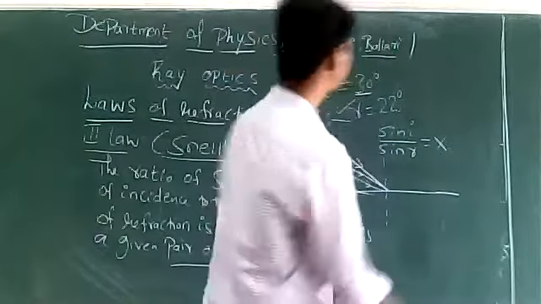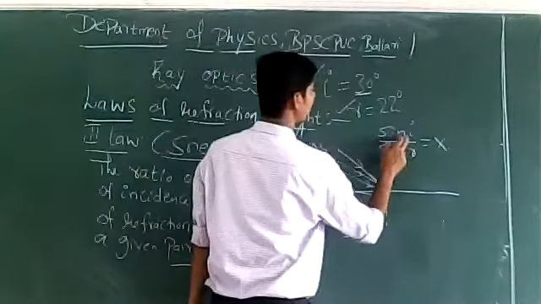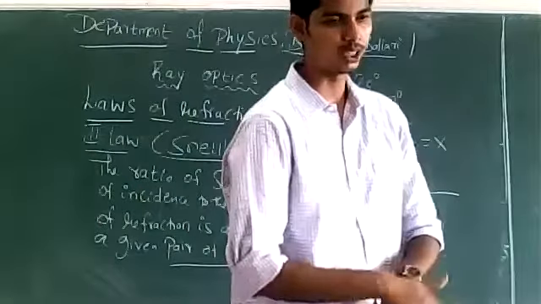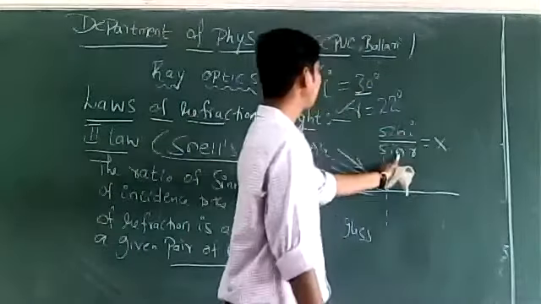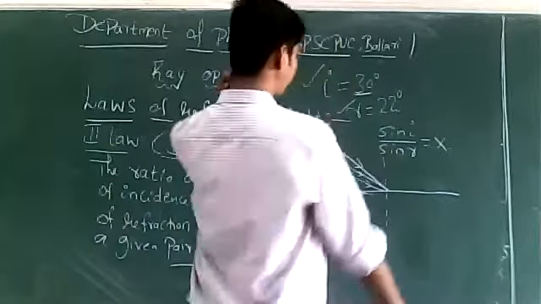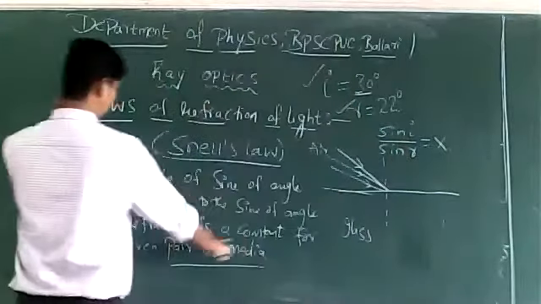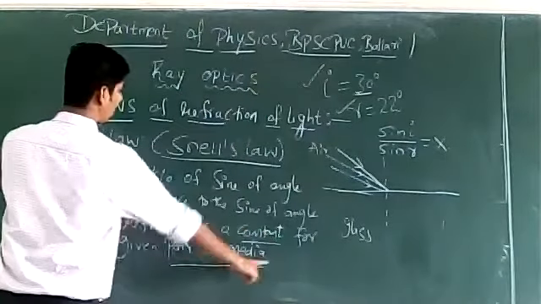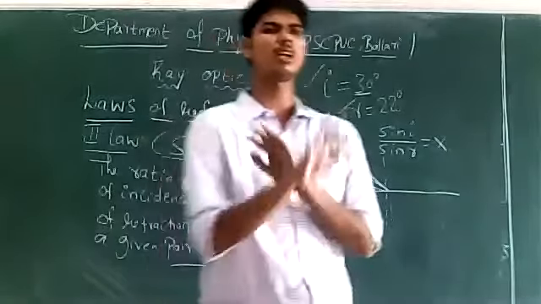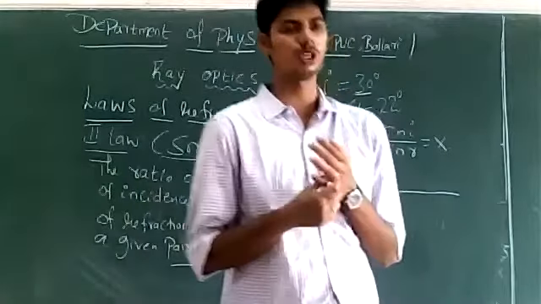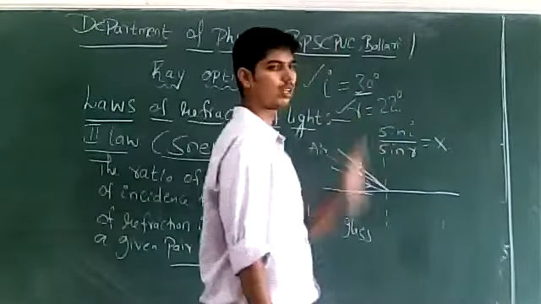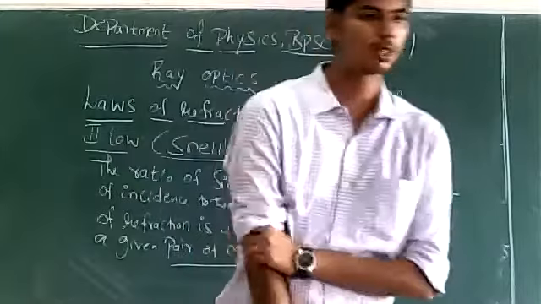Suppose I want to change sin i by sin r. What can be done? Suppose I do not want sin i by sin r to be equal to x. I want to change this ratio. This ratio is constant for a given pair of media. I do not want x. What is to be done? I can change this ratio. What can be done?